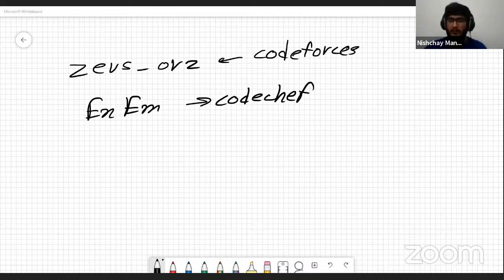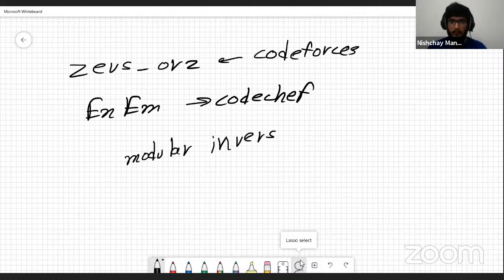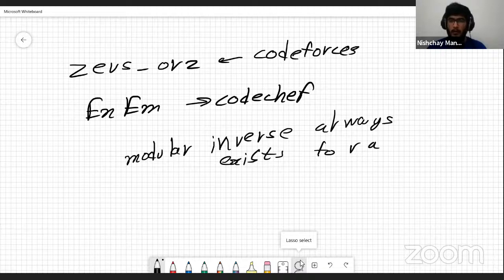Then we have, the modular inverse does not always exist, right? So how are we accounting for this here? So the modular inverse always exists for a prime modulo, right?